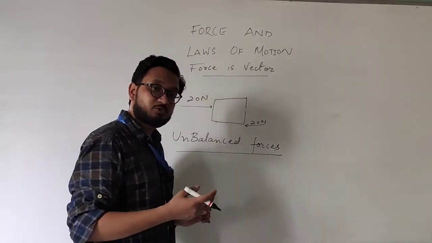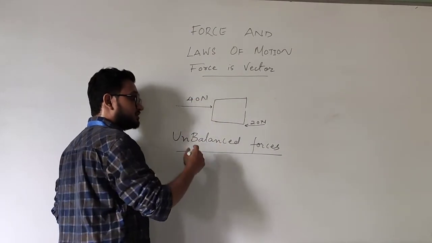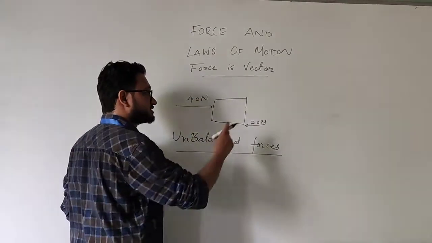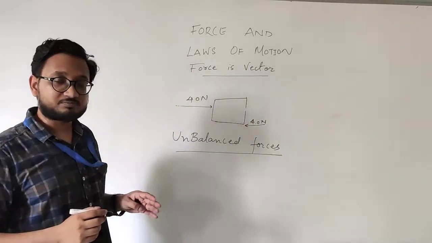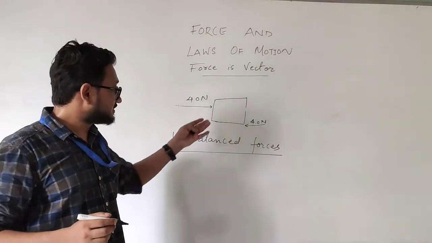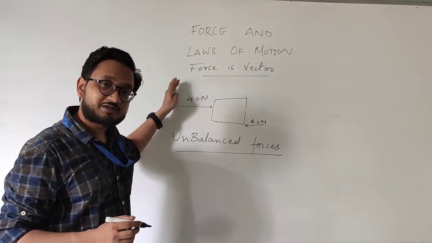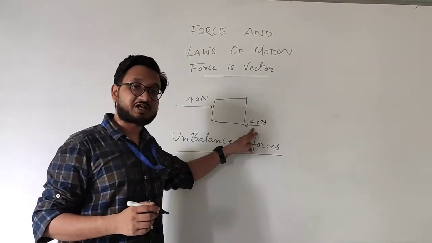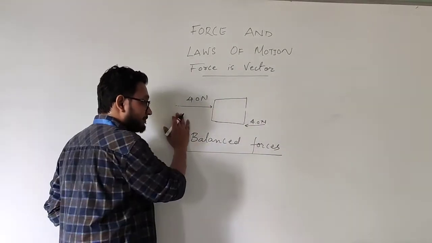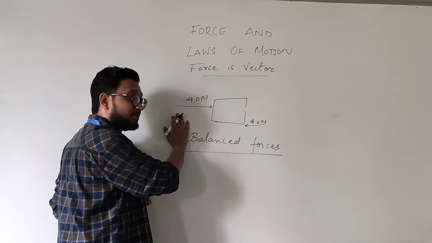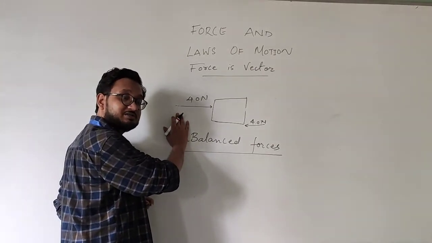Okay. So it does not move, so the person increases the force to 40 newtons. Still, the bed is quite heavy, so static friction also increases to 40 newtons. Now this is the limit. Obviously the bed is not moving because the force applied by the person and the force applied by the static friction from the surface are the same. They are balanced forces. But we know that if we need to move an object, there must be an unbalanced force.